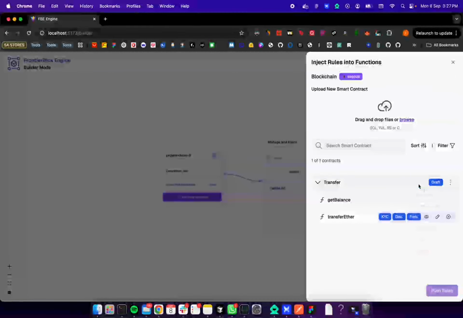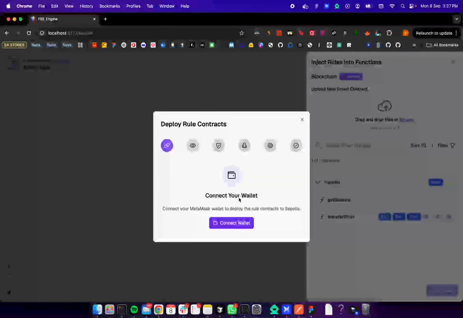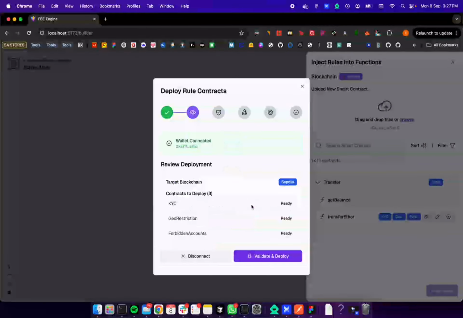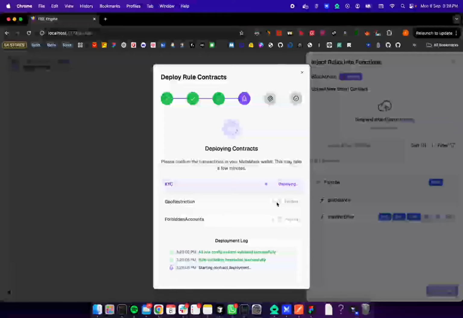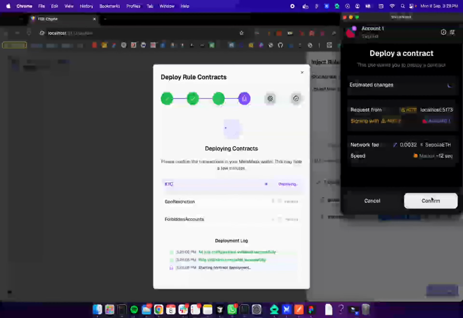And push rules. In this step we're going to push the rules to the blockchain. For starters, we're going to connect our wallets. In here you're going to see your rules we're going to deploy to the smart contract, to the blockchain. Let's click on validate, and now it's starting to deploy the rules.